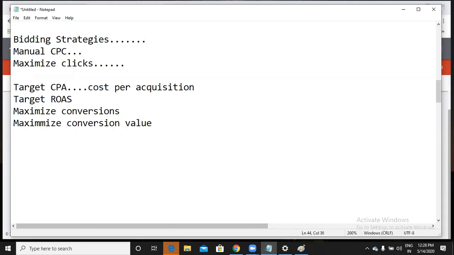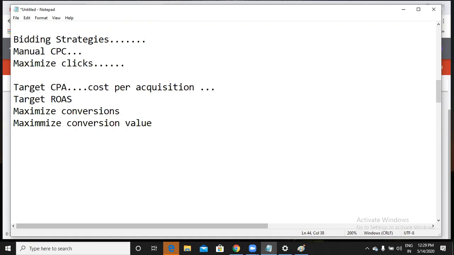What does target acquisition mean? Google, now you gave a budget like 1,000 rupees, and for CPA also you will be giving an amount. That means I am trying to get more conversions. Here I'm telling Google that I want as many conversions as possible within my budget.